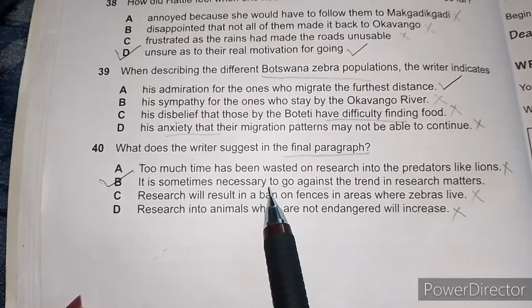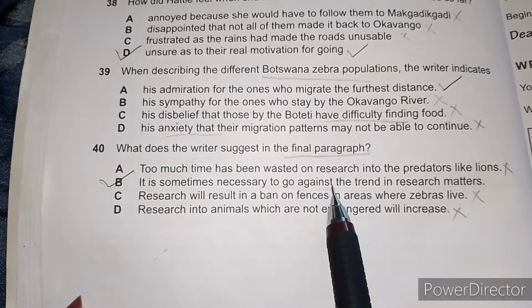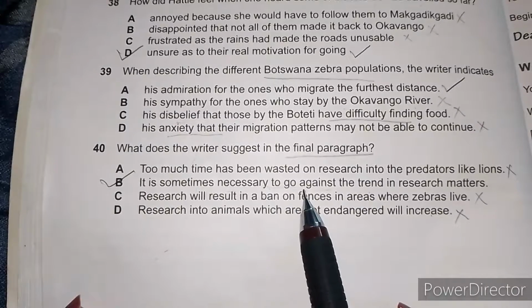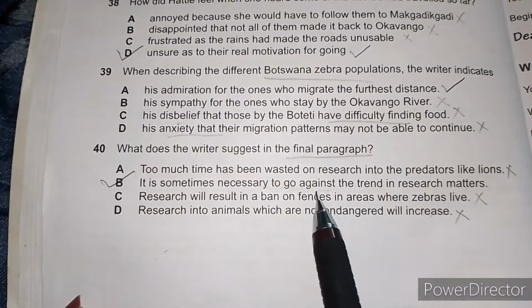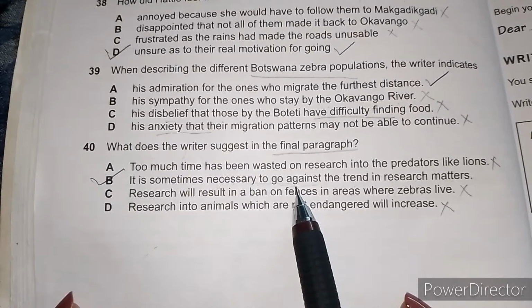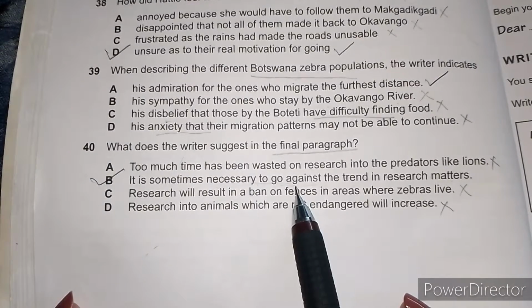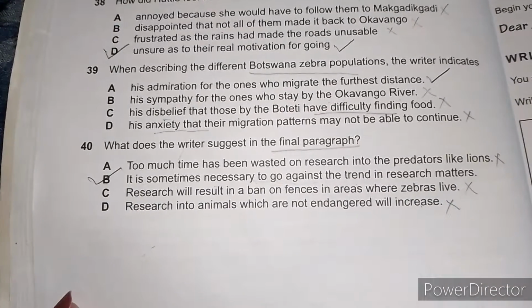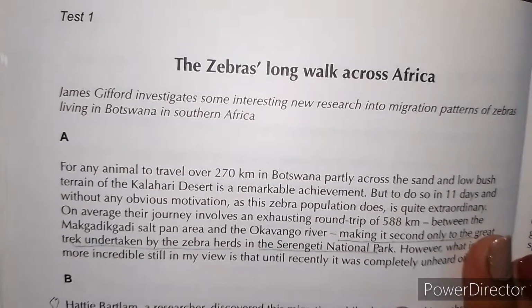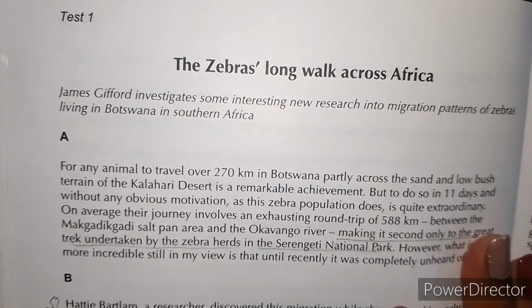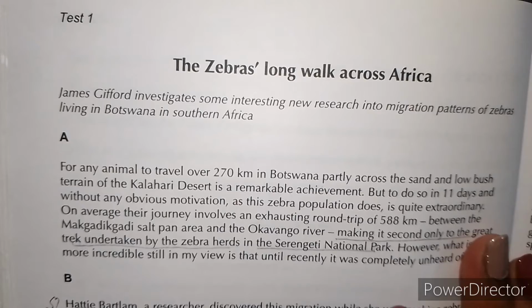Yes, Hattie was talking about how we have to go against the trend, that is all the researchers are researching the lions, but it is also necessary to study zebras as they are an important part of the ecosystem. So option B is the correct answer. So with this, our passage, The Zebra's Long Walk Across Africa, is over. See you in the next video. Bye bye.